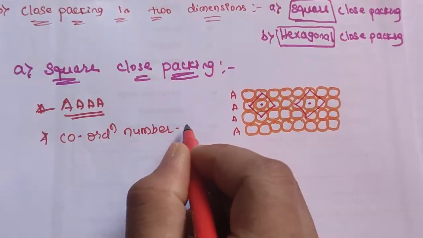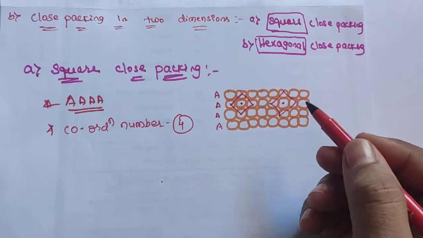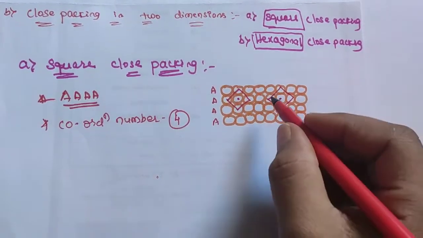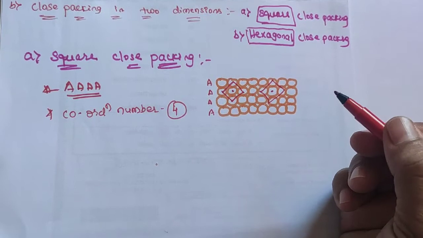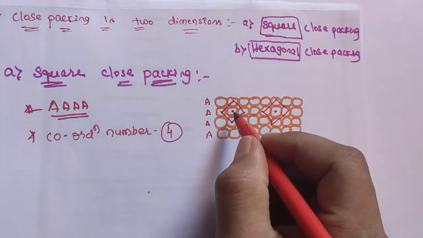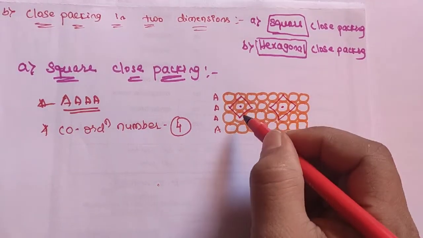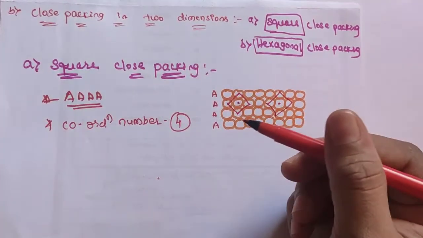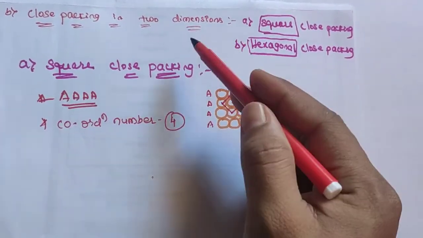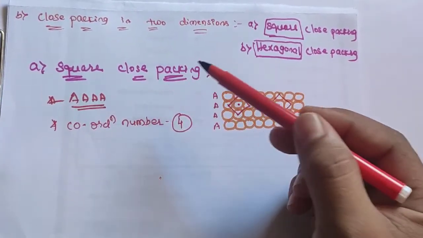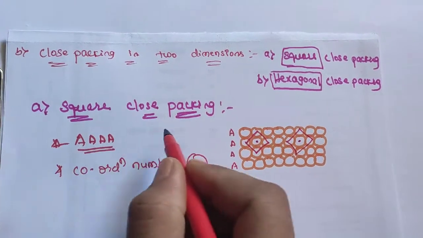Coordination number is 4. When the centers of those 4 spheres are connected, we get a square shape. Hence this packing is called square close packing in 2 dimensions. Whenever the center of the particle is connected to 4 spheres, the shape becomes a square. Hence this type of arrangement is called square close packing. It is explained in 2 dimensions, so it is represented as square close packing in 2 dimensions. So this is about the first type, square close packing.